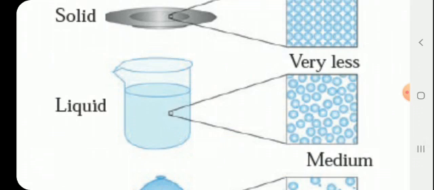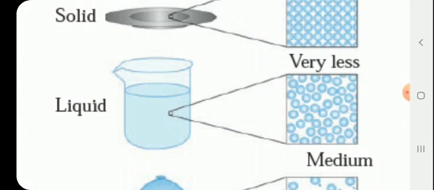The strength of intermolecular force is moderate in case of liquid. Intermolecular force means the force which exists between molecules. It is not strong enough as compared to solids, so the particles are not held tightly as they were in solids.